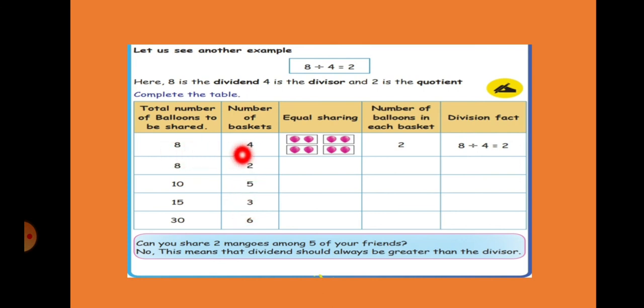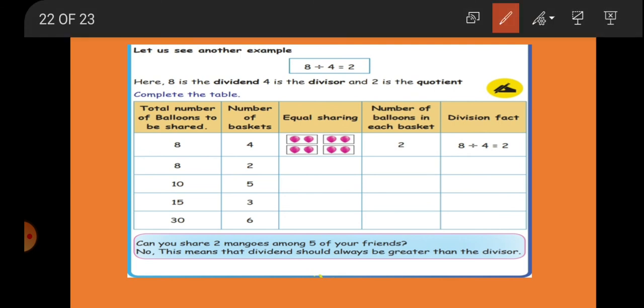See, first we will see equal sharing. 4 baskets we have to draw and 8 balloons should be there. So how many balloons? 8 balloons and 4 baskets. So how many will it come to? 2 balloons in each basket it is coming. 1, 2, 1, 2, 1, 2, 1, 2. So totally number of balloons in each basket, 2 balloons. So 8 divided by 4 is equal to 2.